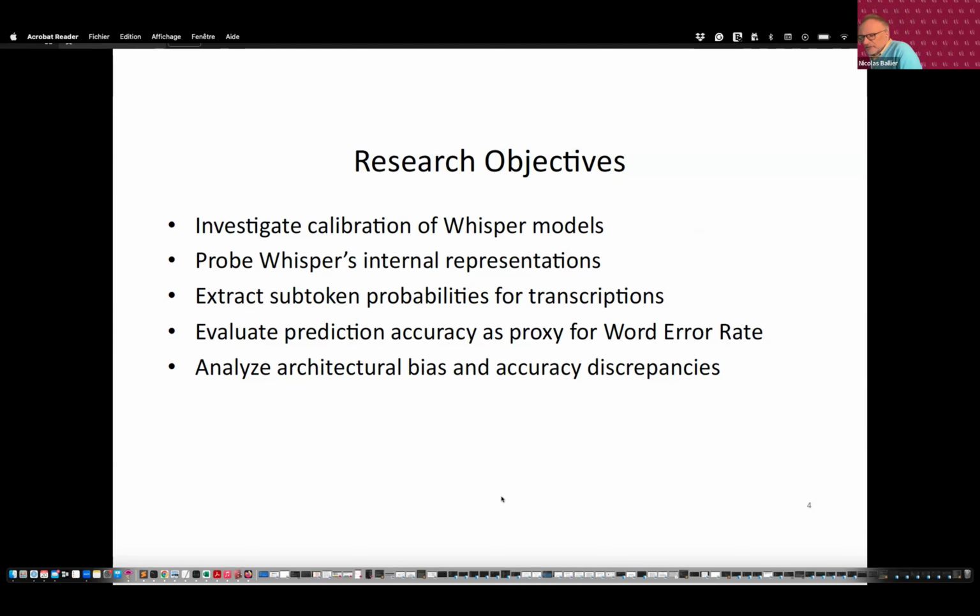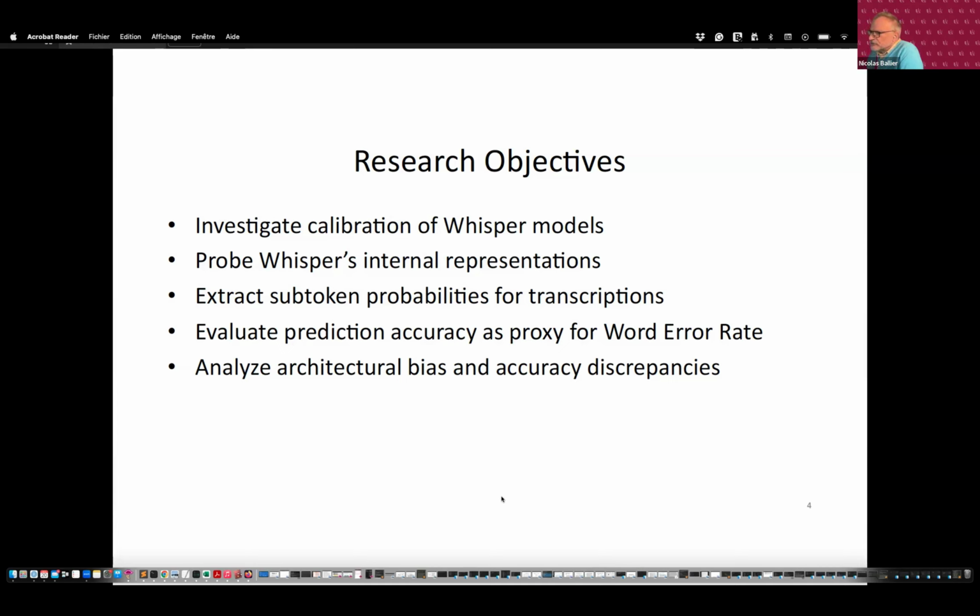Here in this paper, we only analyze the probability assigned to the first prediction, the one that is retained in the transcription. And we compare the analysis based on the transcription of each subtoken, not of the word as such. As you know, the words are split into subtokens, so we're not looking at word error rate. If anything, we're looking at subtoken error rate.